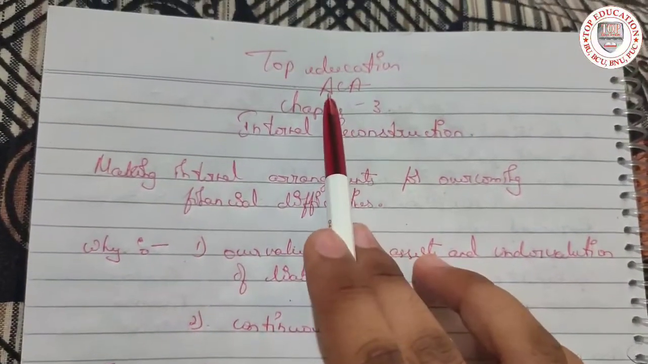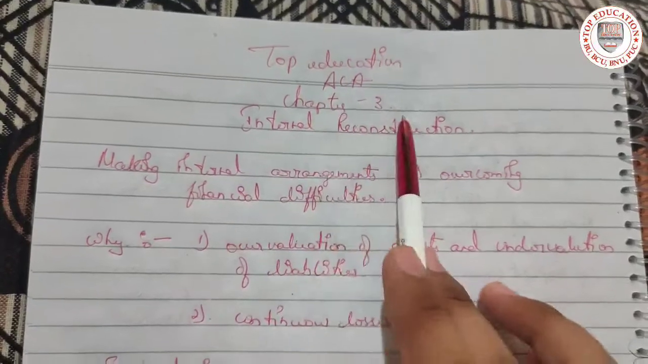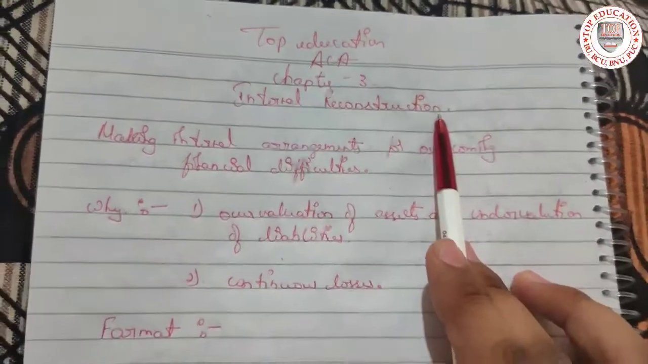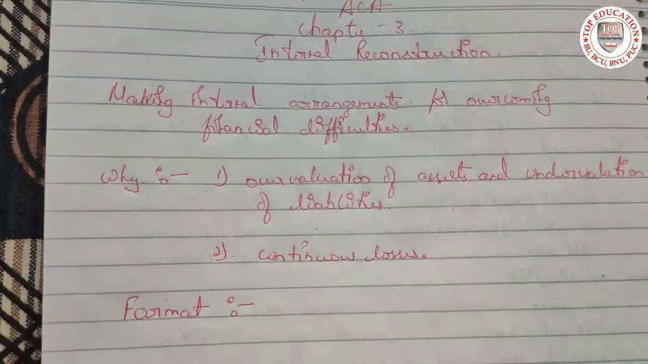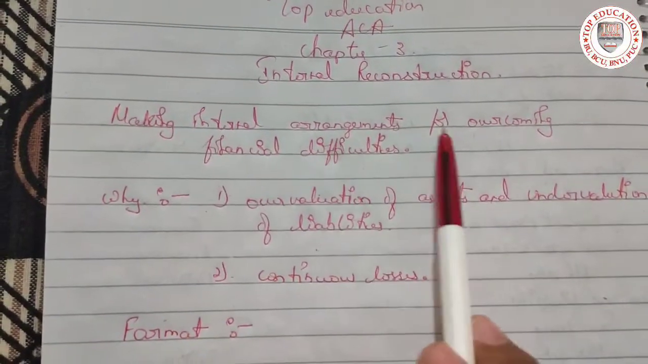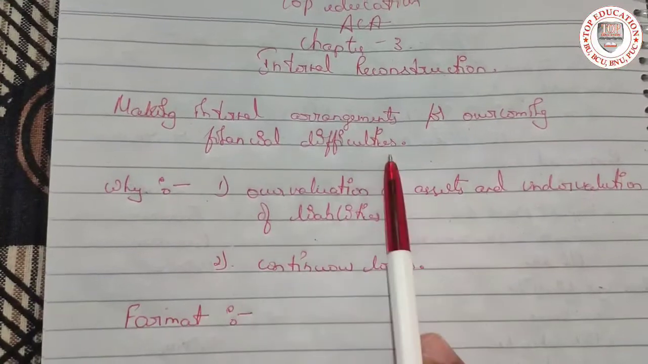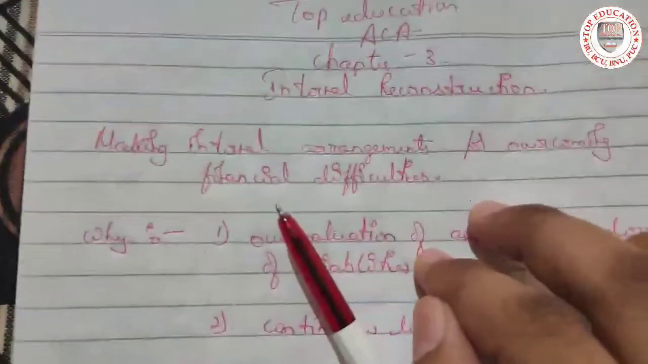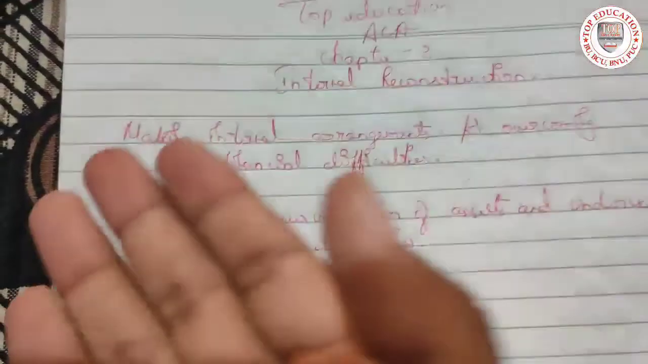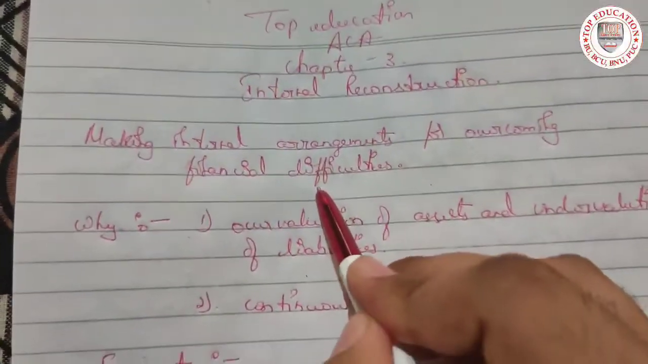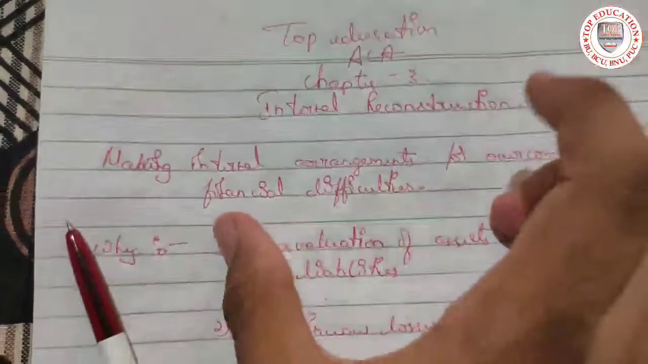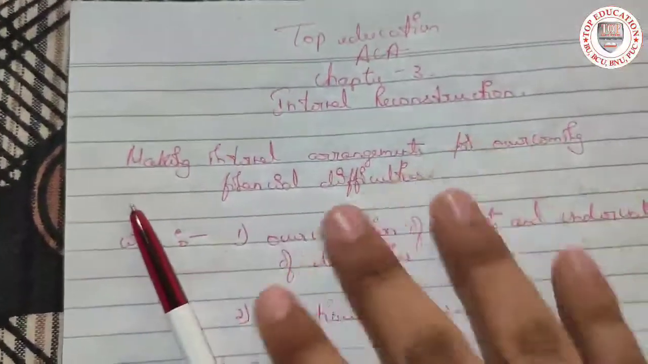In this session, we are doing ACA Chapter 3, that is Internal Reconstruction. First of all, we should know what internal reconstruction is: making internal arrangements for overcoming financial difficulties. For example, here the company is facing more losses. So here the company is affected.